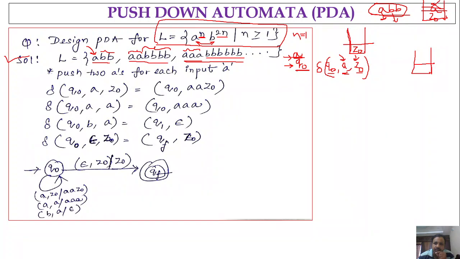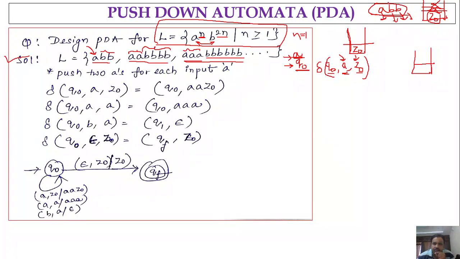That means I will pop the top of the stack, that is a. So for the first occurrence of b, I pop the top of the stack, that is a. For the next occurrence of b, I pop the top of the stack, that is the second a, right? So by the end of the input, the stack consists of Z naught. If we have nothing left to process, that is epsilon, and the stack content is Z naught, then we can conclude that the string is accepted, right?